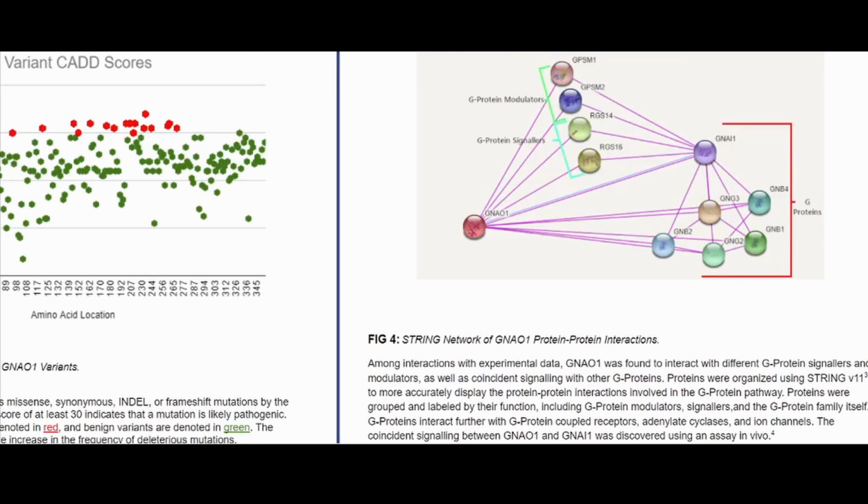As we see in figure 4, STRING was used to illustrate protein-protein interactions within the G protein pathway, and the proteins were labeled by their corresponding functions. G proteins interact further with G protein coupled receptors, adenylate cyclases, and ion channels. Furthermore, signaling between GNAO1 and GNAI1 was discovered using an assay in vivo.